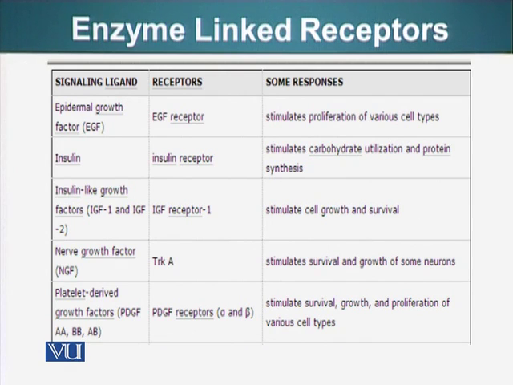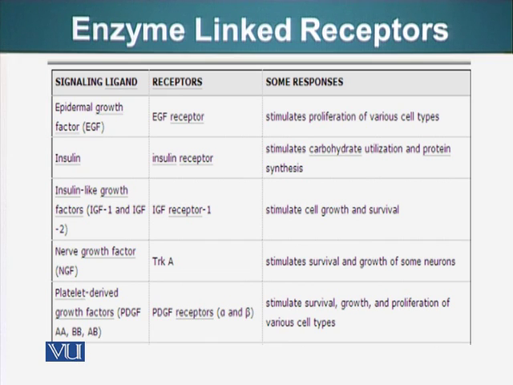Epidermal growth factor stimulates proliferation of various types of cells. Insulin stimulates carbohydrate utilization and protein synthesis. Insulin-like growth factors stimulate cell growth and survival. NGF, nerve growth factor, stimulates survival and growth of some neurons. Platelet-derived growth factor, PDGF, also stimulates survival, growth, and proliferation of various types of cells.